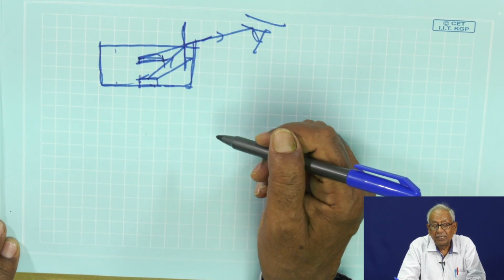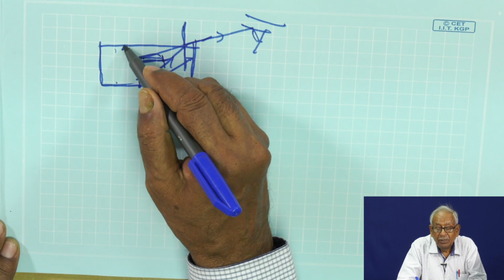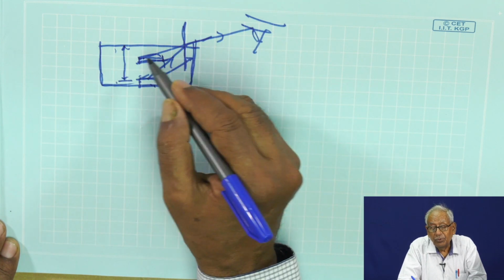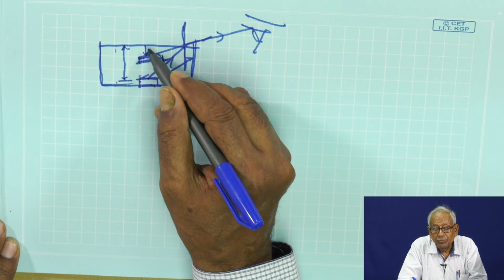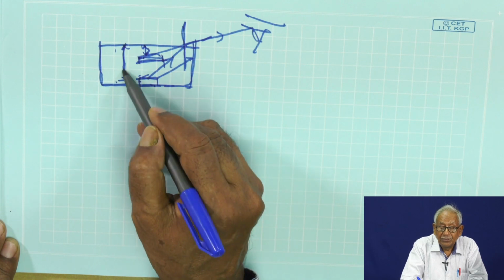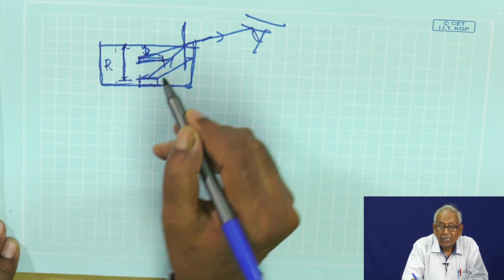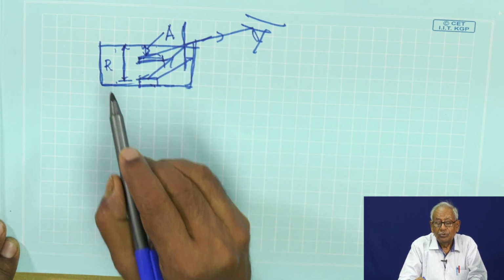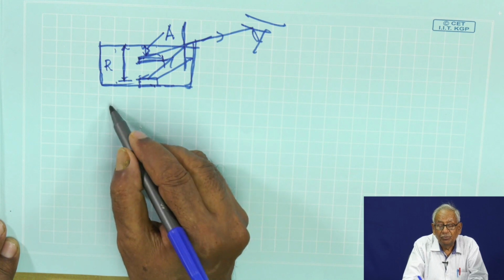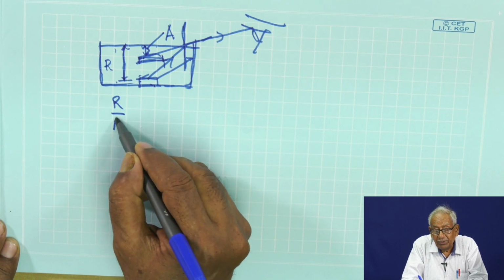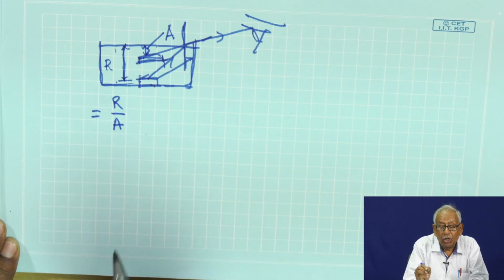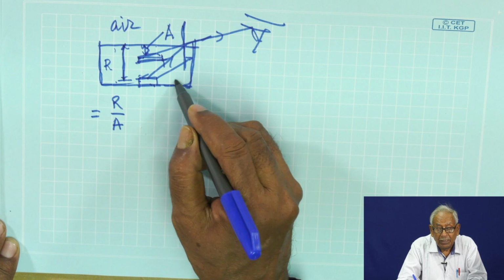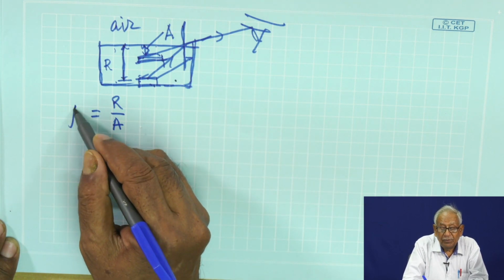And another thing I can add, the actual depth of the coin was this much, but now after pouring the water, it has gone up to a certain distance. This is called the real depth, and this depth is called apparent depth. So, if we take the ratio of real depth divided by apparent depth, it gives a constant for a particular pair of medium, air and in this case water, and that is called refractive index.